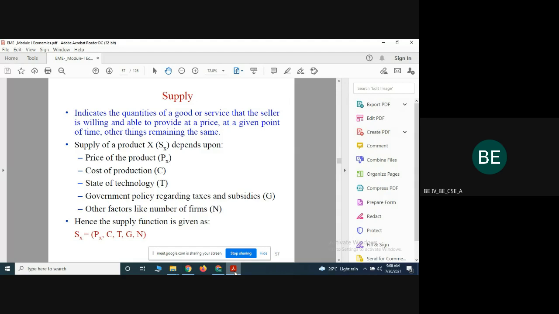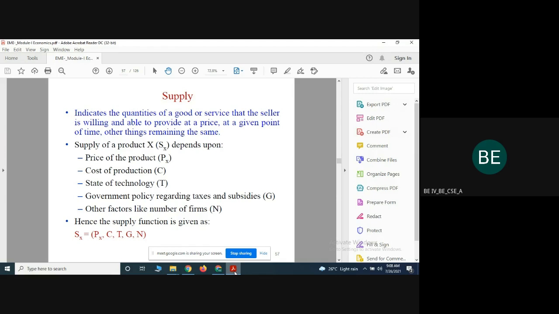The next one is the insignificant proportion of income spent. For example, consider products of very low volume and limited use, which we use in a limited amount in our daily life. Even though the price of salt is very low, we are not buying more. We use only a certain number of grams of salt in our daily use. Even though the price is very low, people are not fascinated to buy more of such products.